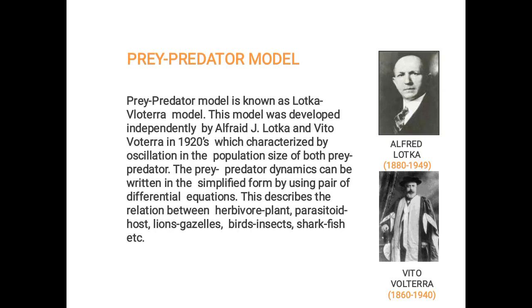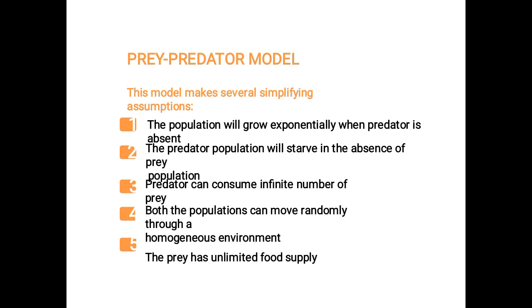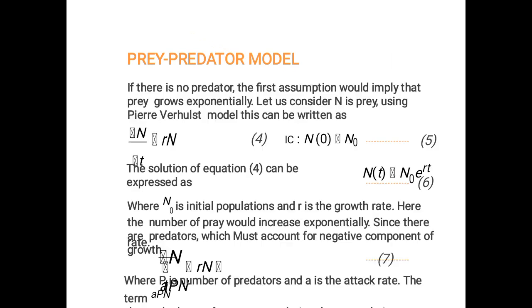Next one, prey-predator model. The prey-predator model is a very important model that is used as a mathematical model to solve the problem. It was basically developed for biology. That means it is related to botany. Then the scientist Roger R. K. further modified this model into a CAD-CAM model. So we call it the prey-predator model. Prey means food and predator means the wild animal that is going to eat.